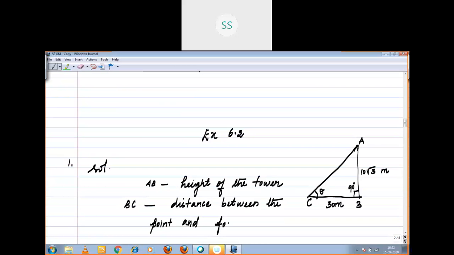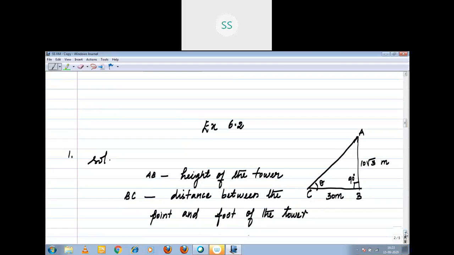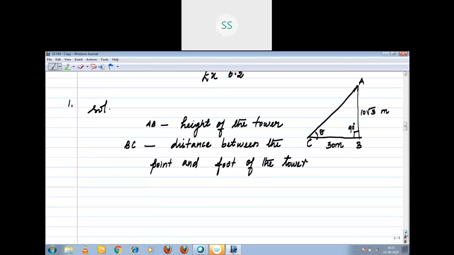Then what is BC? BC is nothing but the distance between the point and the foot of the tower. First you should read the question, understand, and then you should draw the diagram. Once you draw the diagram, the rest of the things are easy, children, right?